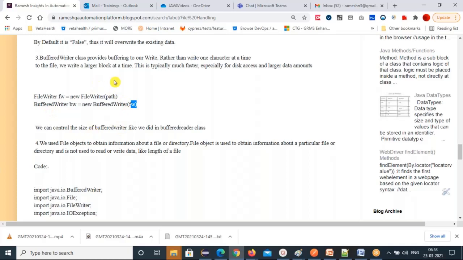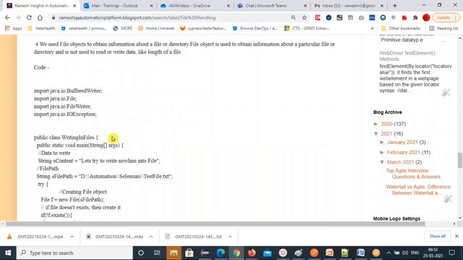This is how you are going to use them. Then call the bw.write method, then the bw.flush method, and the bw.newLine method, which will go to the next line. One by one line it will write. So these are the concepts. We'll practice them, then you will get a better idea. So let's go and practice.